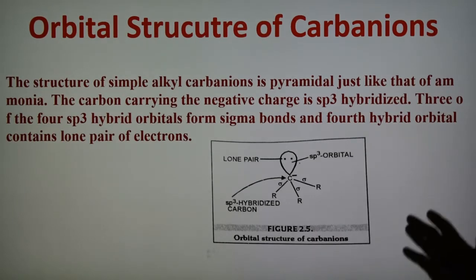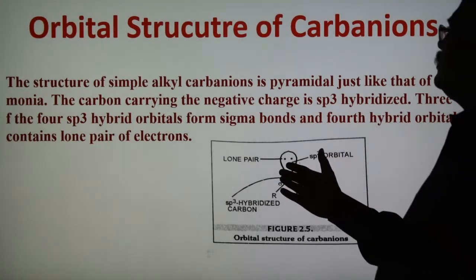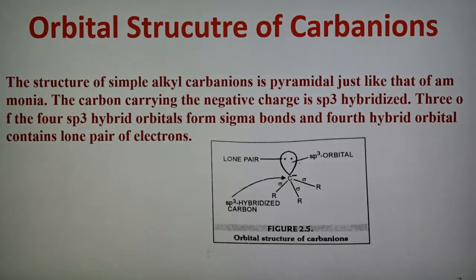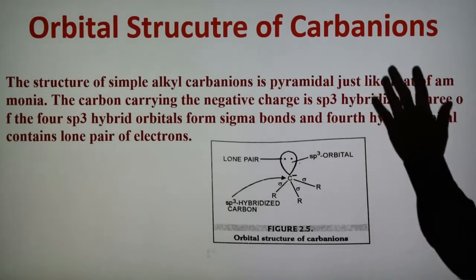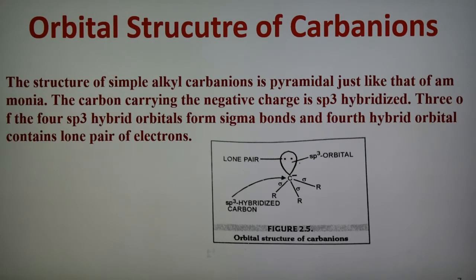A pyramidal structure is there due to the presence of 1 lone pair, and the structure of this carbanion is similar to the structure of ammonia, because ammonia also has 1 lone pair and 3 bond pairs, and on the basis of VSEPR theory we can explain it. Due to the presence of 1 lone pair, the shape is considered pyramidal. So the structure of the alkyl carbanion is similar to ammonia, and it is pyramidal in shape because of the presence of 1 lone pair.